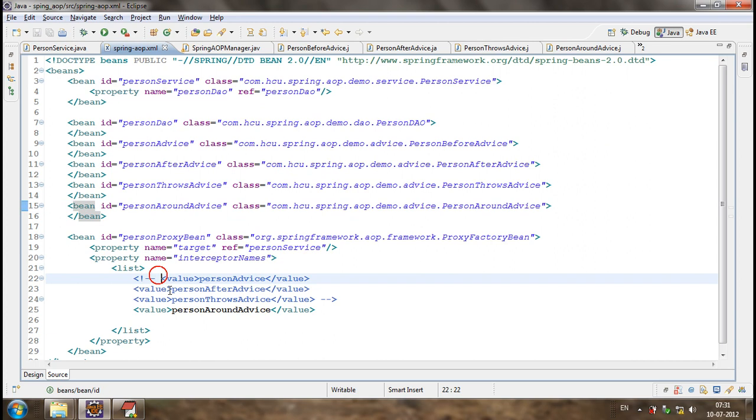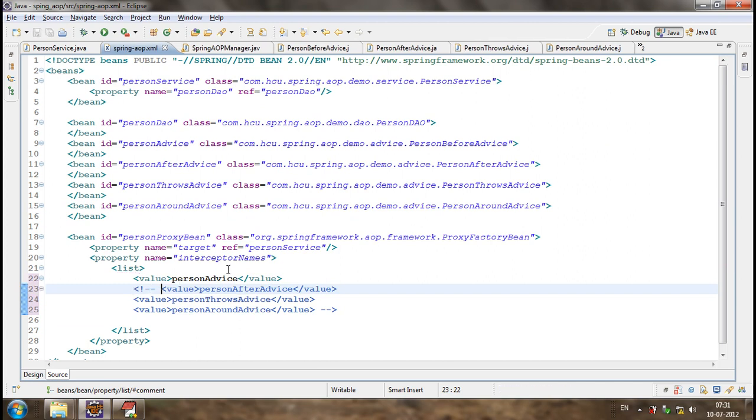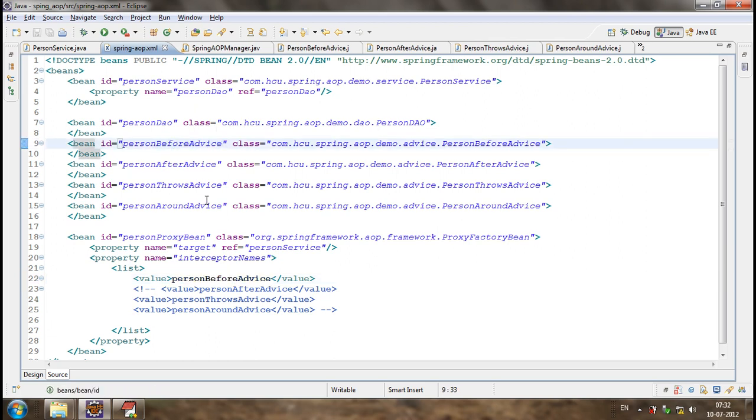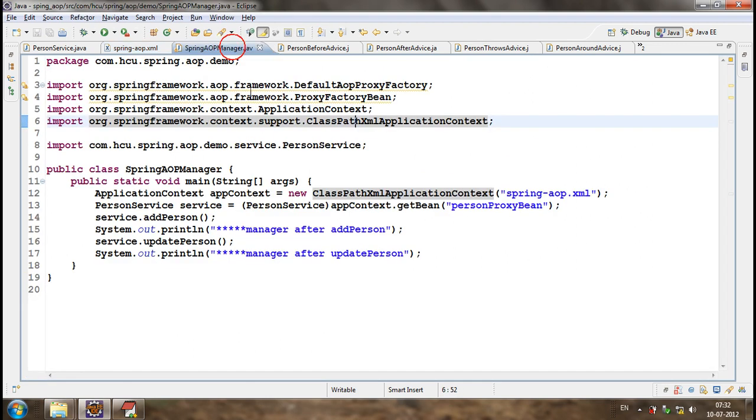Now let me not configure this advice. Let me go for a simple before advice, so that only before advice is called. Let me make it person before advice to avoid confusion. Now only person before advice is configured. First, let me define a point cut. Understood what a join point is and what a point cut is?